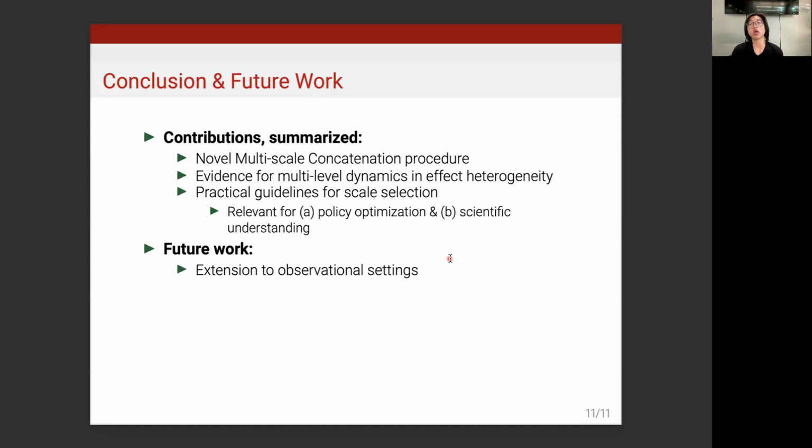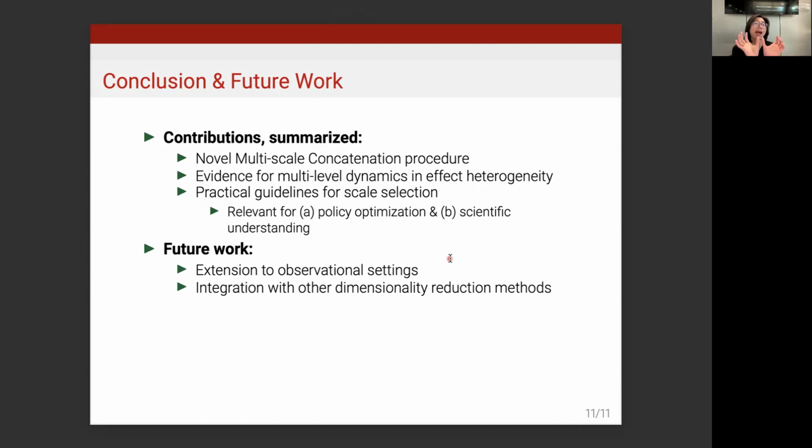In terms of future work, we could extend our work to observational settings, since currently we rely on randomized controlled trials for causal identification. We can also integrate multi-scale concatenation with other dimensionality reduction methods.